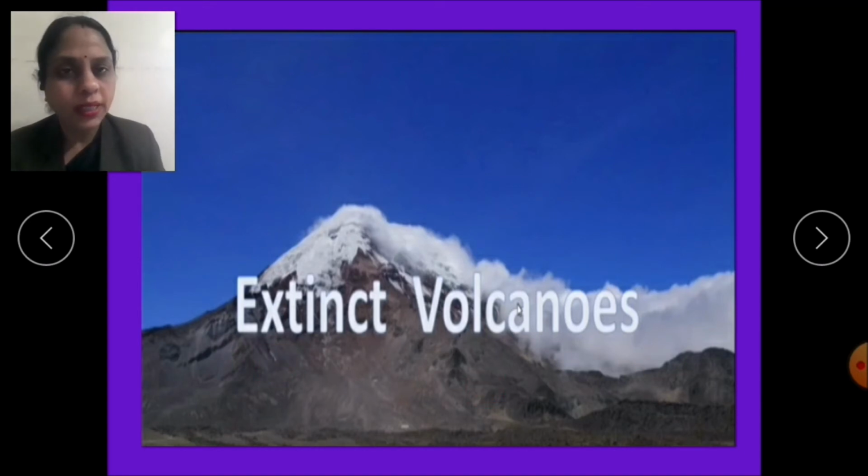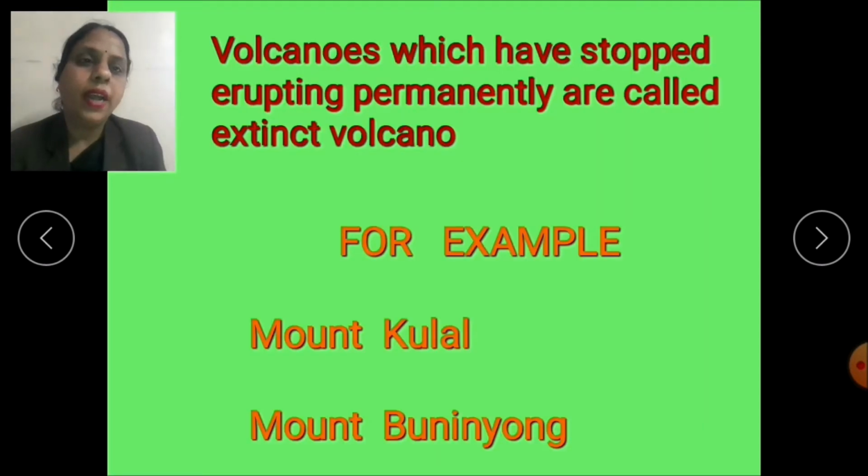Now what do you understand by extinct volcanoes? Yes, volcanoes which have stopped erupting permanently are called extinct volcanoes. Mount Kulal and Mount Badinyong are the examples of extinct volcanoes. So children, these were the three types of volcanoes and their examples.